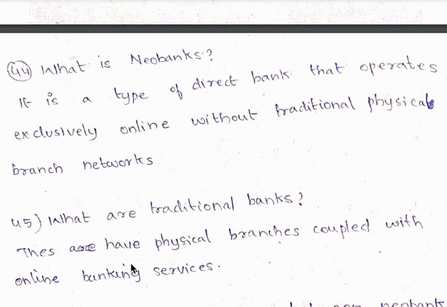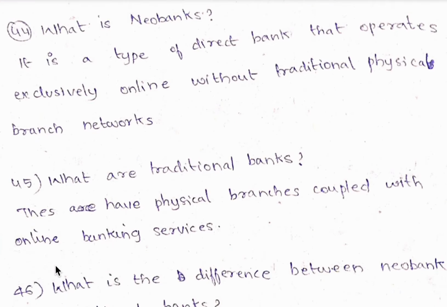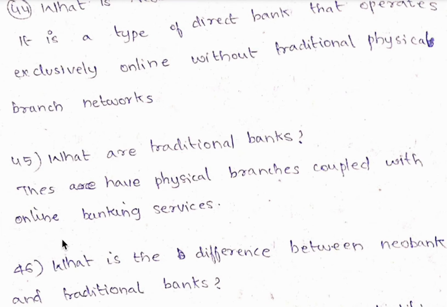44th question, what is a neobank? A neobank is a type of direct bank that operates exclusively online without traditional physical branch networks. Remember, it is related to only online banking. 45th question, what are traditional banks? These have physical branches coupled with online banking services.